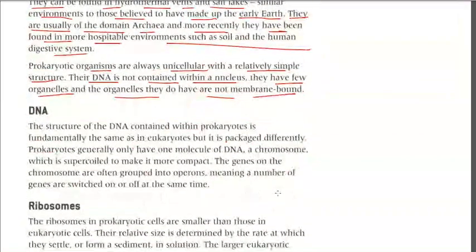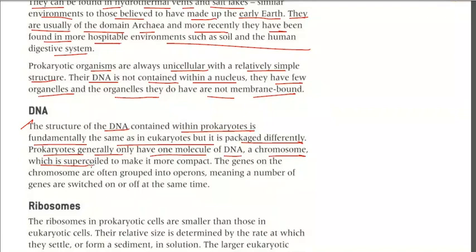Remember that. Now DNA. The structure of DNA contained within the prokaryotic cell is fundamentally the same as in the eukaryotic cell, but it is packaged differently. Prokaryotes generally have one molecule of DNA, a chromosome, which is supercoiled to make it more compact.